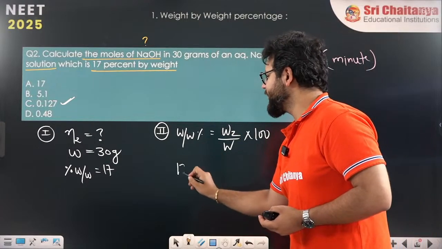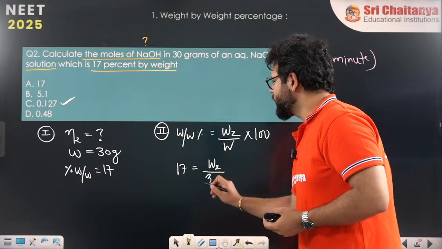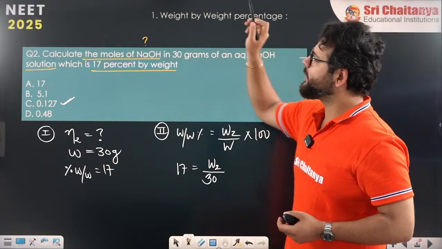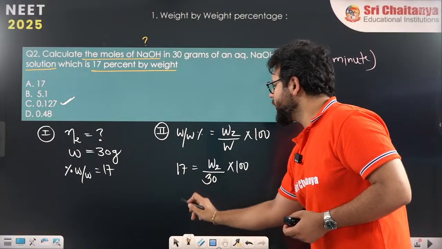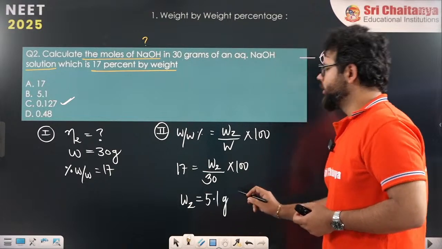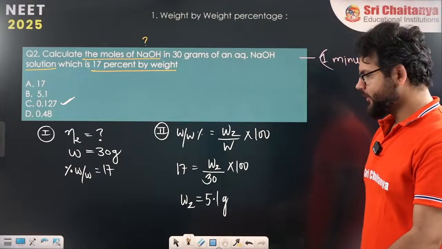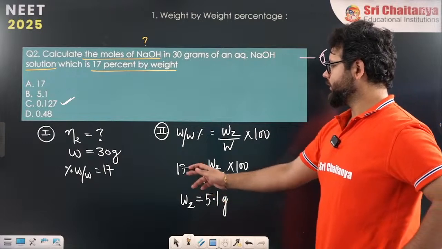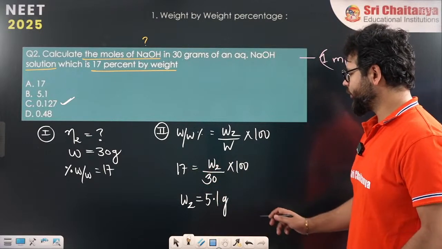So weight by weight is 17. Weight of NaOH I'll find from here, by total solution 30 grams of aqueous NaOH solution, into 100. So from here W2 comes out to be 5.1 grams. All of you can easily check. 17 times 3 is 51, so 510 by 100, 5.1 grams.